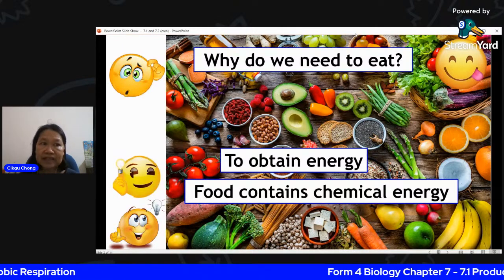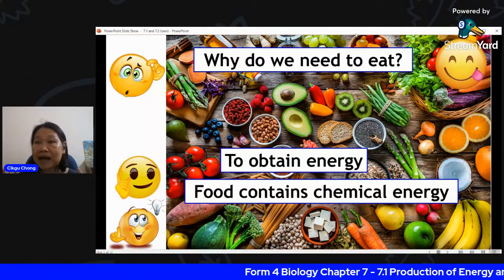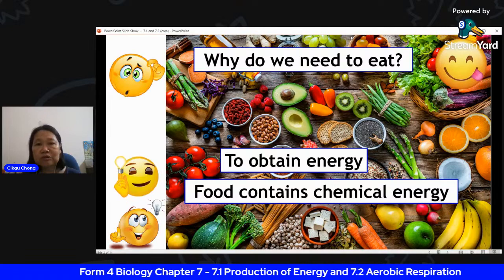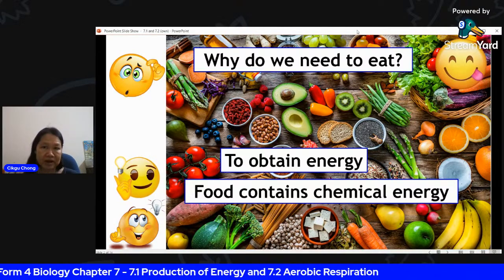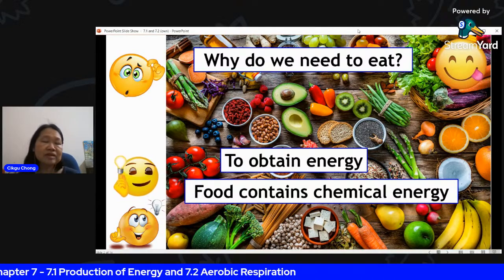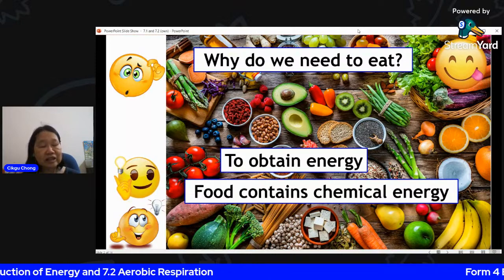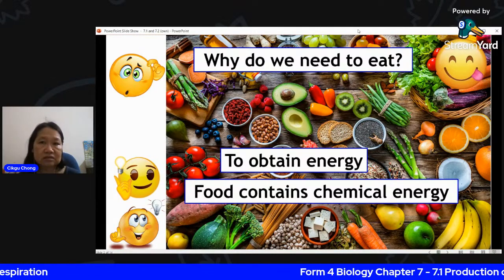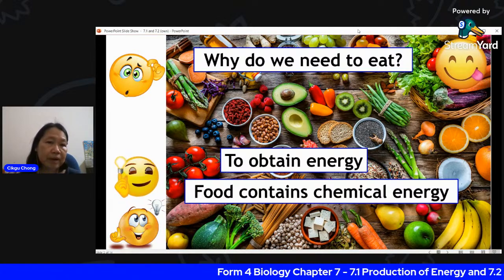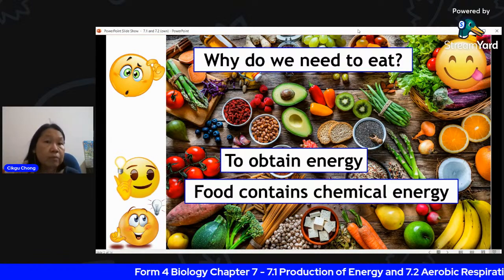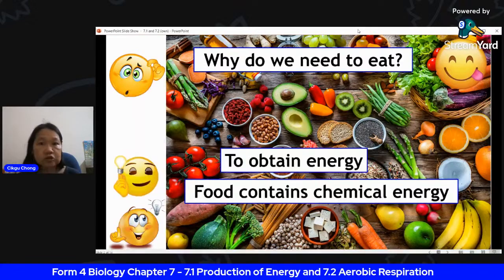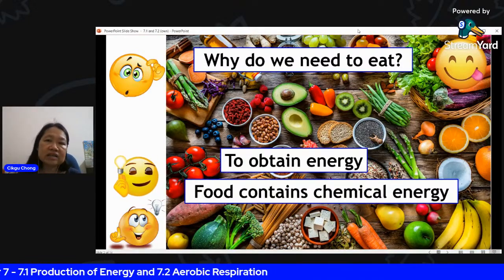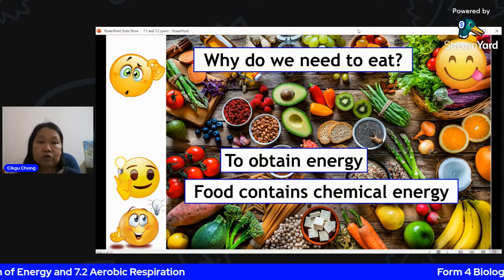So you have the idea, as a biology student. If you were a 6-year-old child and you were asked why do you eat, you'd say because I'm hungry, right? You cannot blame them because they didn't learn biology. So the actual reason is you want to obtain energy from the food. That's why you eat, not because you're hungry. Of course, biologically, your body, your brain, your hypothalamus will be sending signals to make you feel hungry because your body requires energy, nutrients.